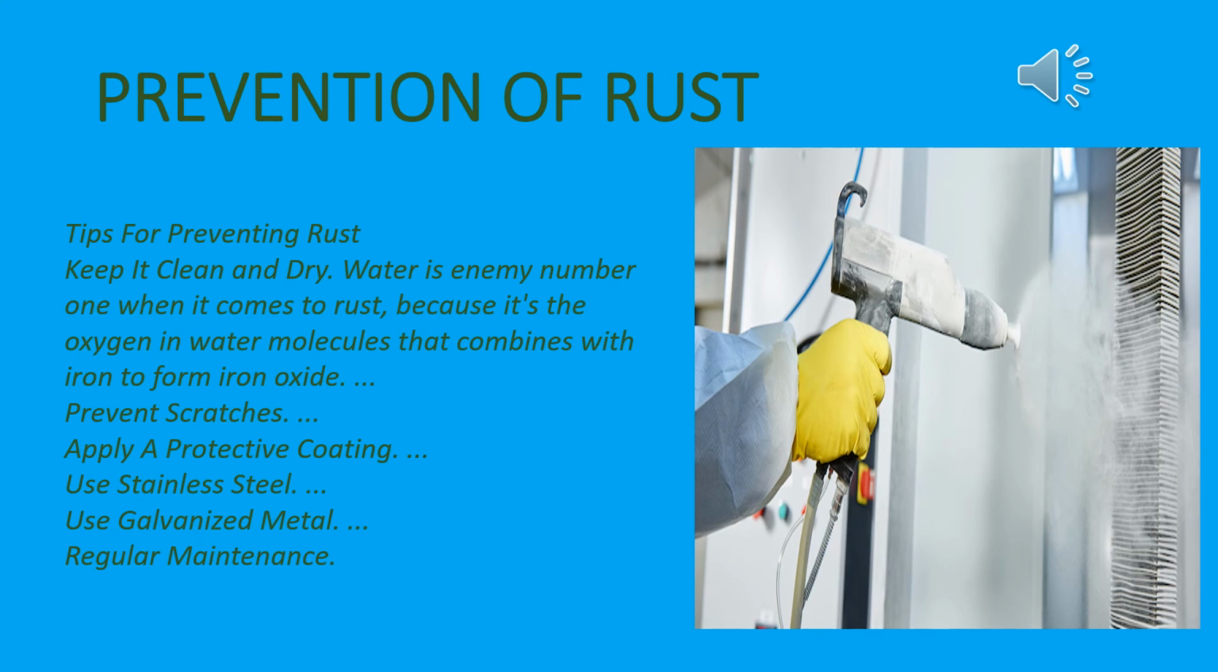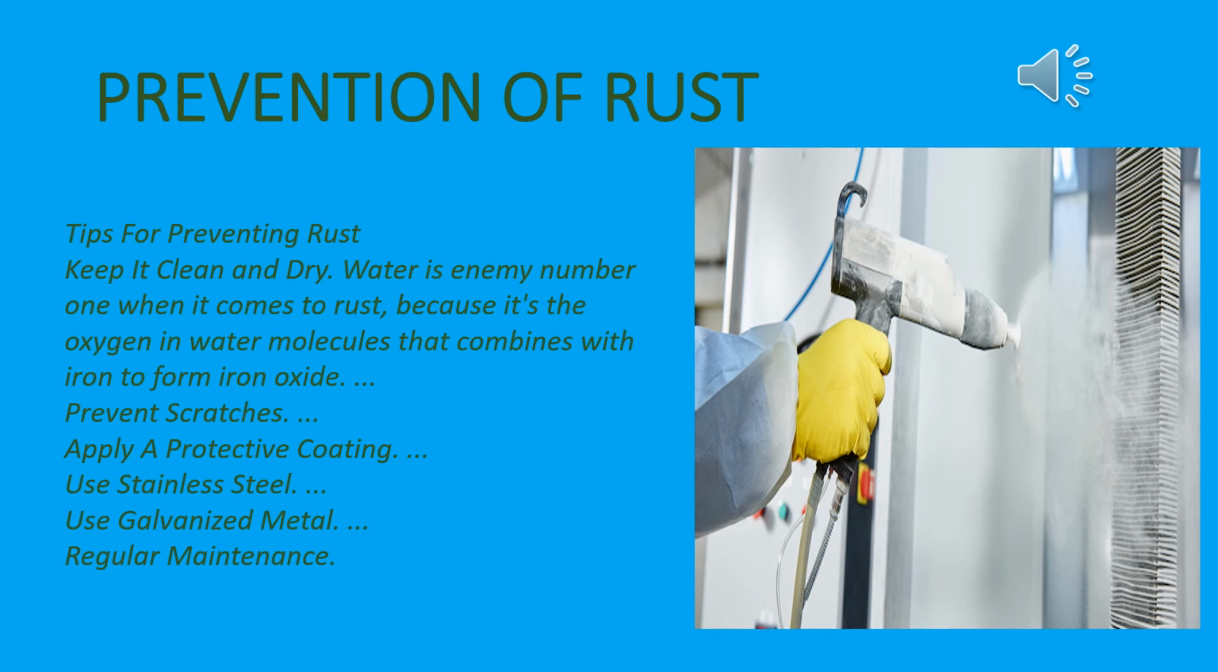Prevention of rust. Tips for preventing rust. Keep that particular iron substance clean and dry. Water is enemy number 1 when it comes to rust because it's the oxygen in water molecules that combines with iron to form iron oxide. So rust will form. Prevent scratches. Apply a protective coating. Use stainless steel. Use galvanized metal. Regular maintenance. These are necessary for prevention of rusting.